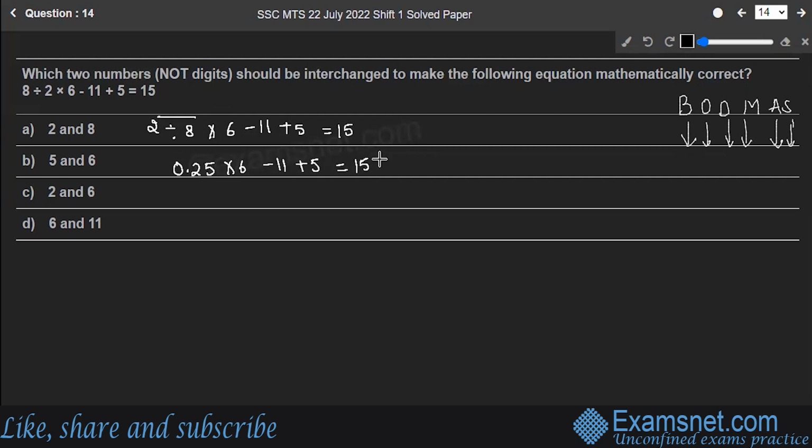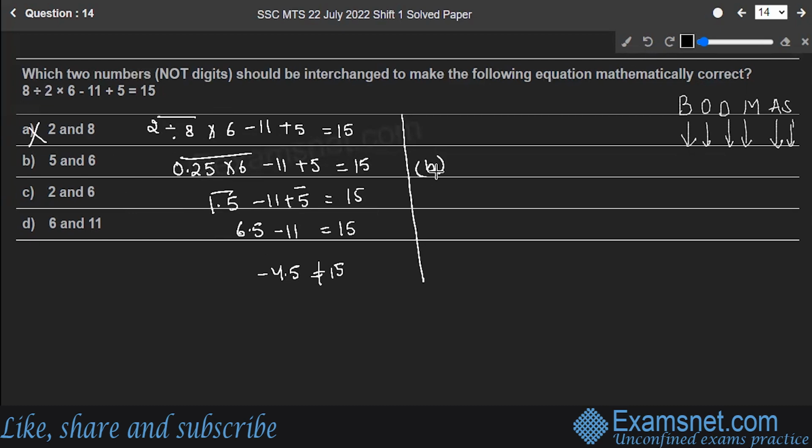Multiply by 6 minus 11 plus 5 should give you 15. So 0.25 multiplied by 6 is the next thing to get solved. After multiplying, you will get 1.5 minus 11 plus 5. So this will be 6.5, because these two will be added. Minus 11 gives you minus 4.5. This is, of course, not equal to 15. So that means option A is incorrect.